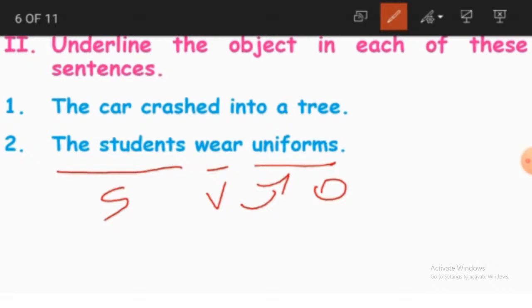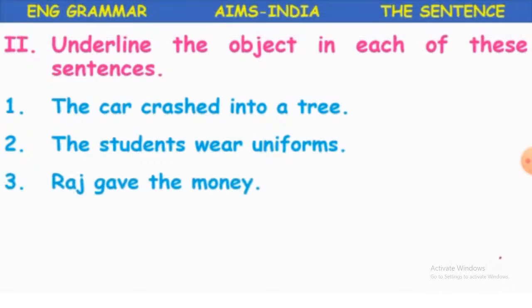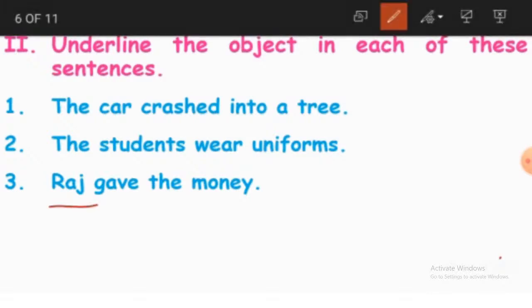So like this, we'll see the third sentence. What is it? Raj gave the money. Who gave the money? Raj gave the money. So we are talking about Raj here. So that's the reason why Raj becomes the subject here. Gave becomes the verb and money becomes the object. Yes or no? So in the third sentence, money is the object.